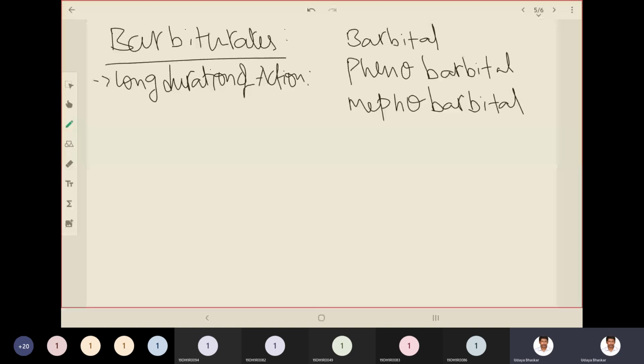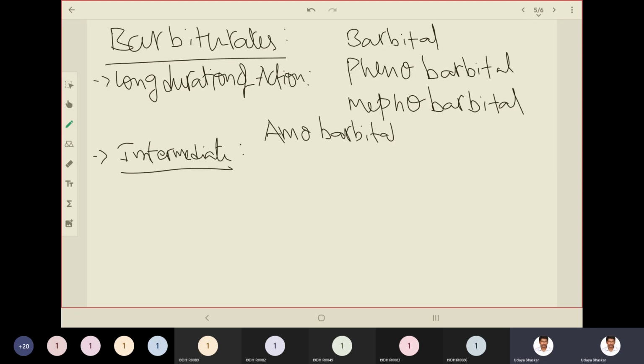Okay. Then we have barbiturates having intermediate duration of action. Examples include amobarbital. See, all are barbitals. This class of drugs is very easy to remember.